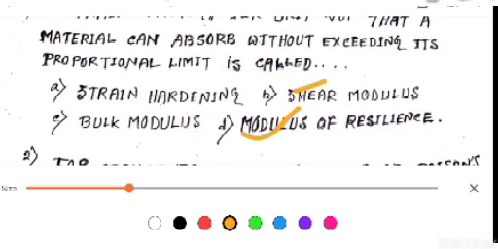Bulk modulus: bulk modulus is nothing but the relative change in volume of a body produced by unit compressive or tensile stresses acting uniformly over its surface. And shear modulus: shear modulus is nothing but the ratio of shear stress to shear strain.